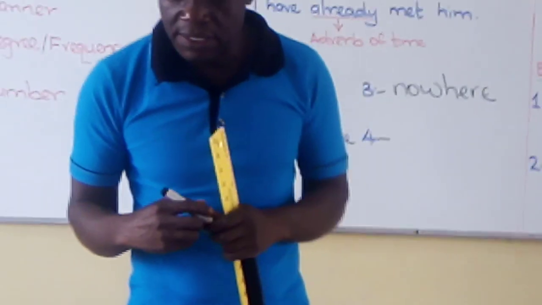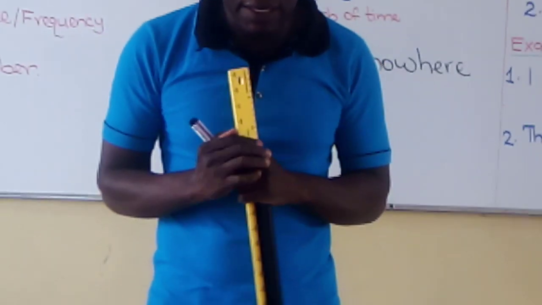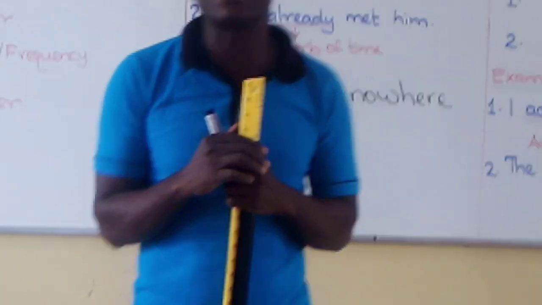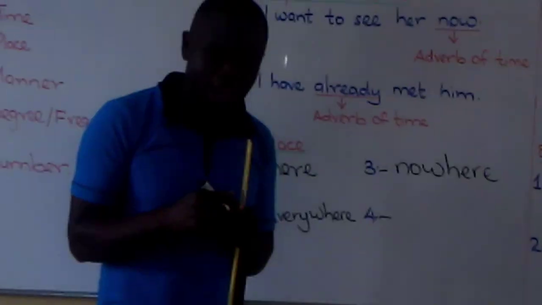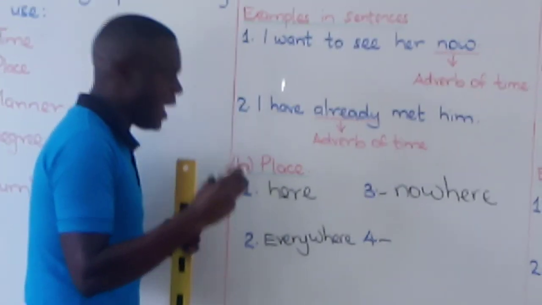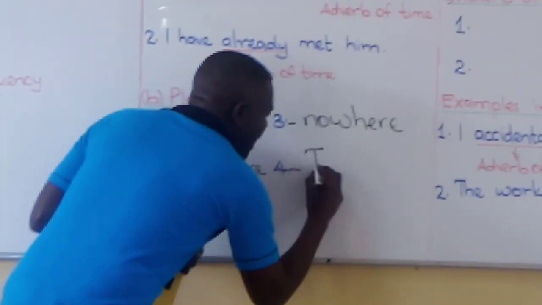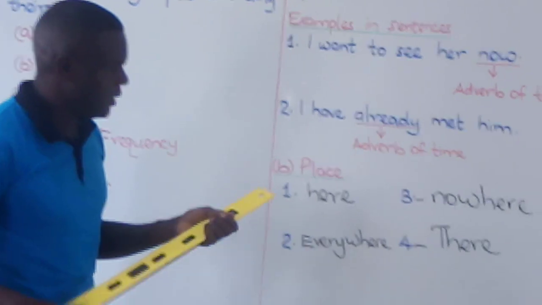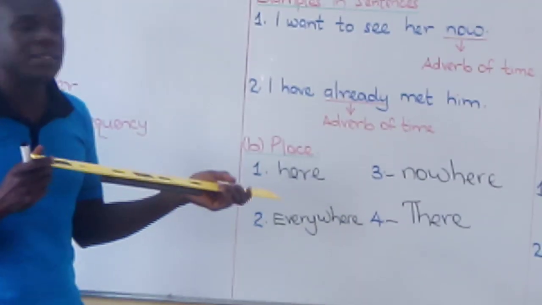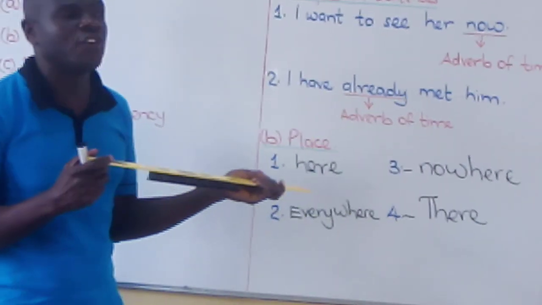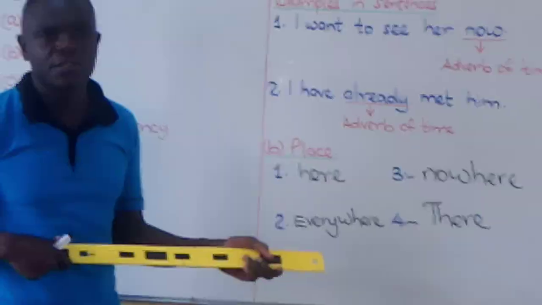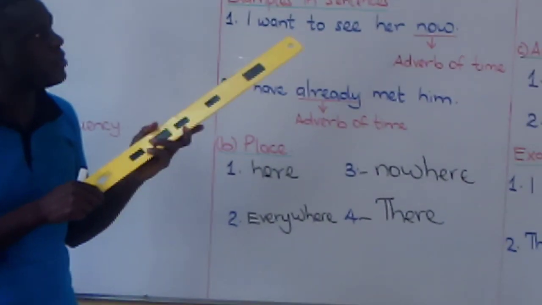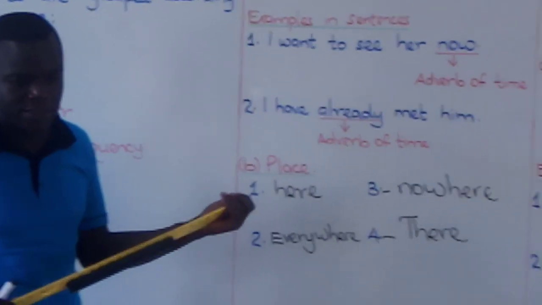Yes? Kevin. Kevin, another adverb of place. Very good, Kevin. There. There is another adverb of place. So these four are examples of adverbs of place. Let us look at the examples as used in sentences.